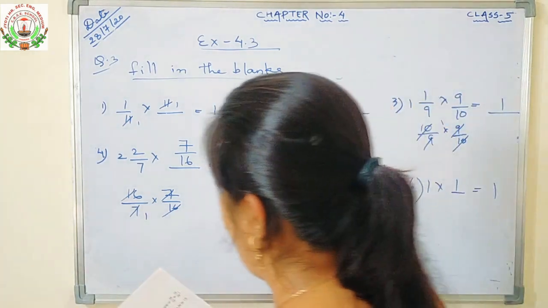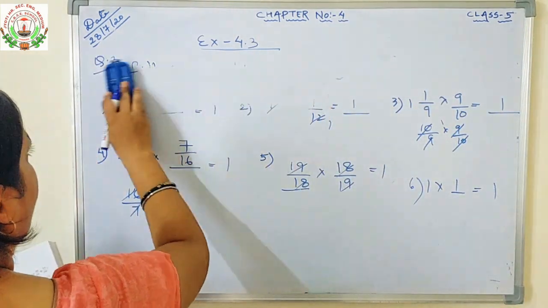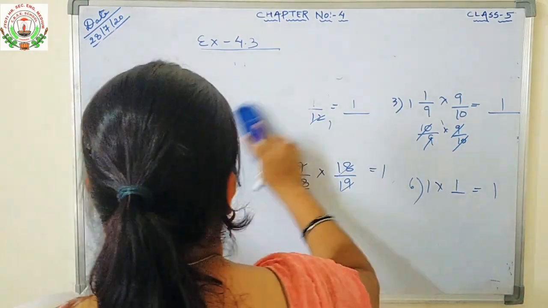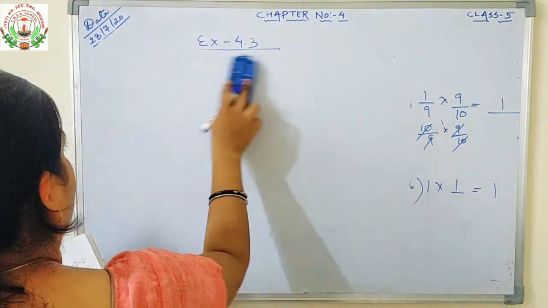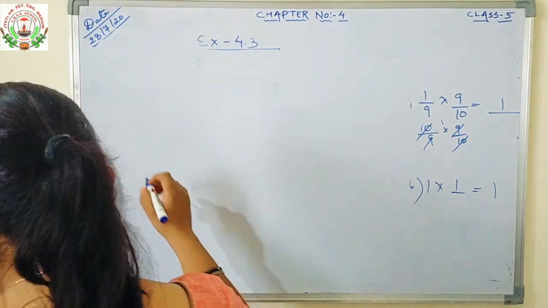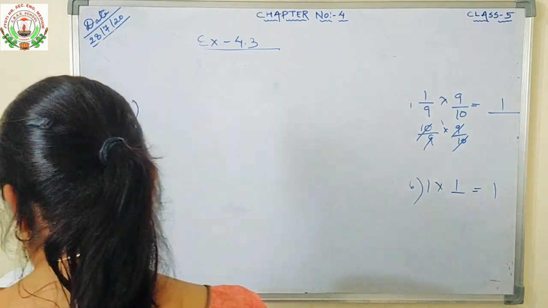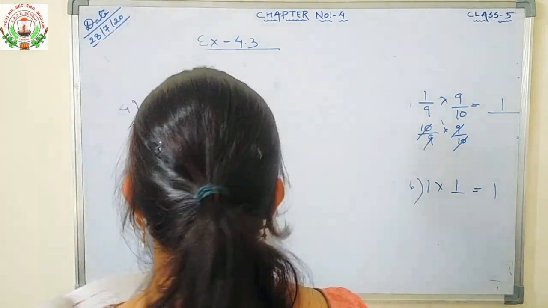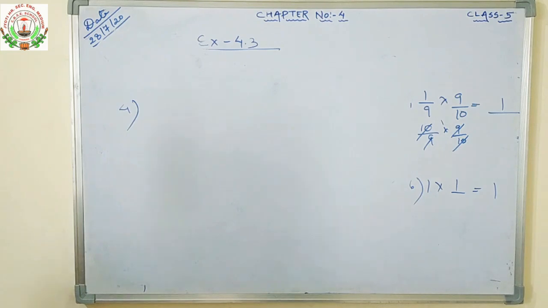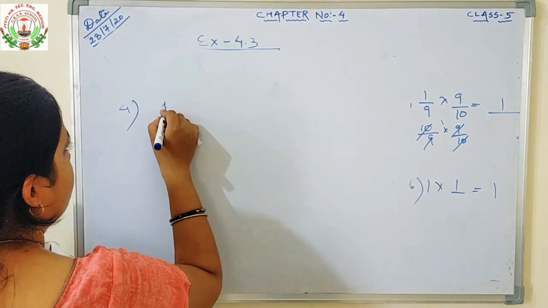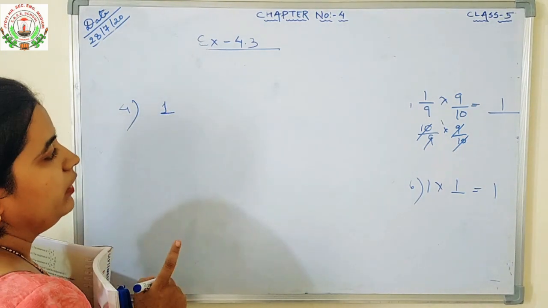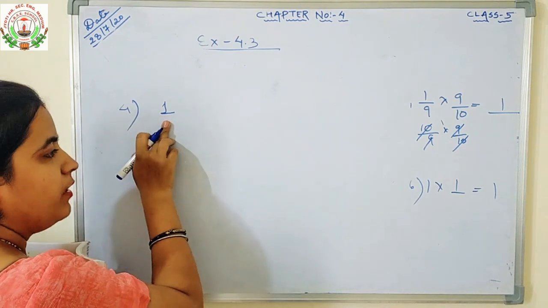Now question number 4 is write a number whose reciprocal is the number itself. So what is that number? That number is 1, because 1 is the only number whose reciprocal is this number only.